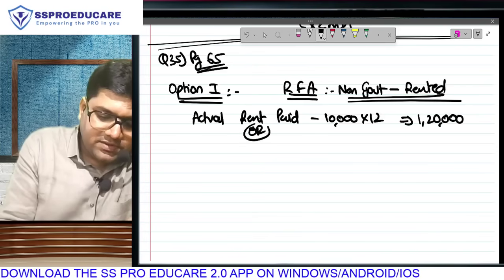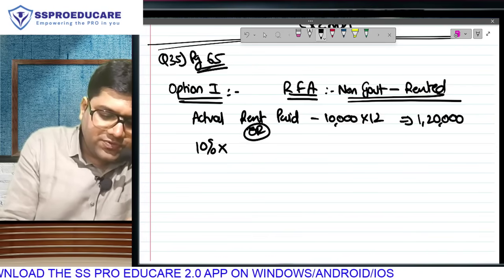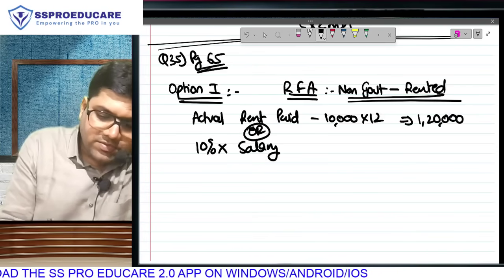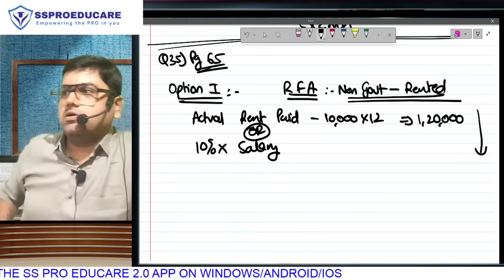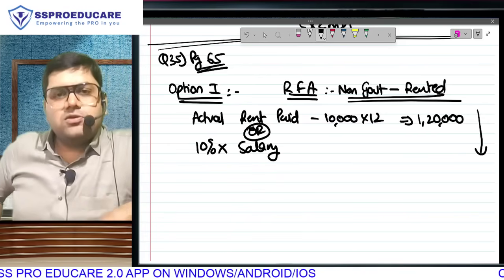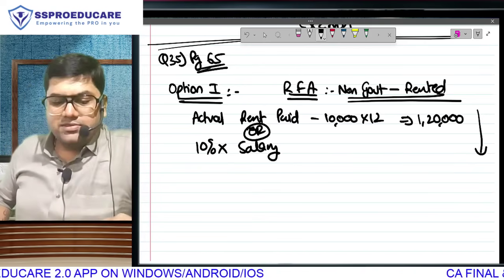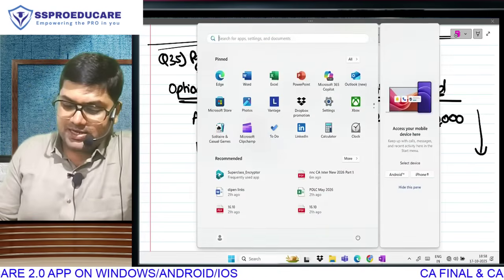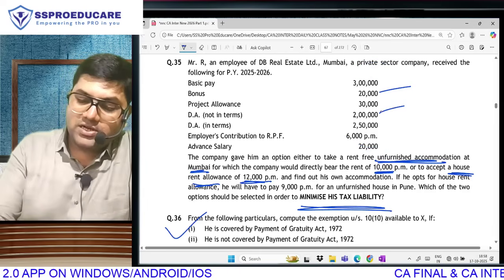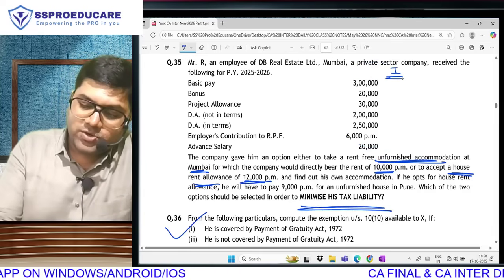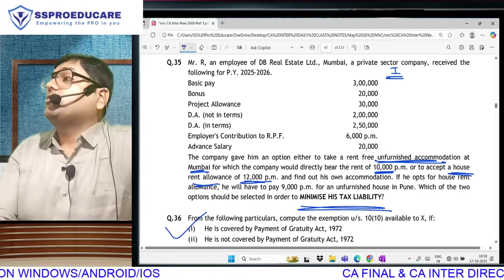This will be compared with 10% of your salary, because out of the two we have to choose whichever is lower. It is all about whether you remember the perquisite valuation or not. But then in this salary, what are we supposed to take? Salary has plenty of details given. Right now we are talking about option 1, rent-free accommodation. Quickly tell me whether you will take them or not.